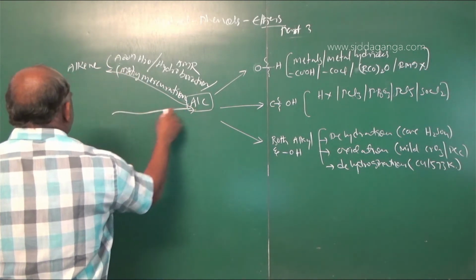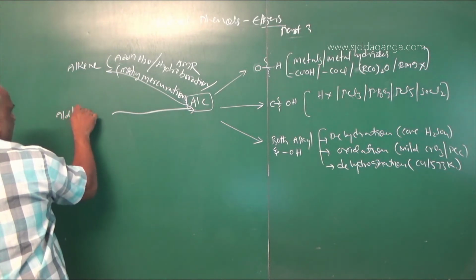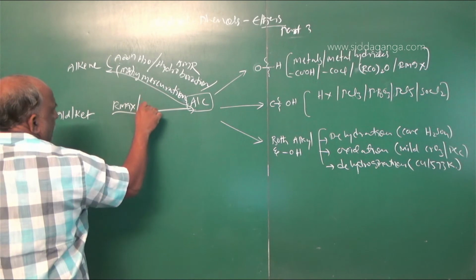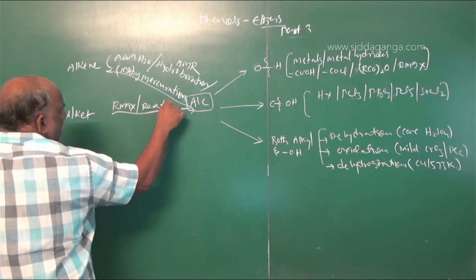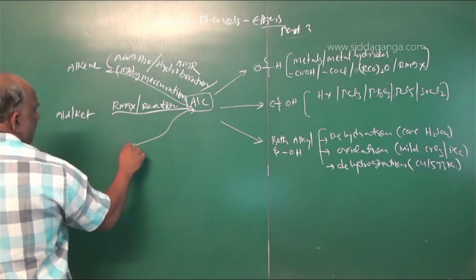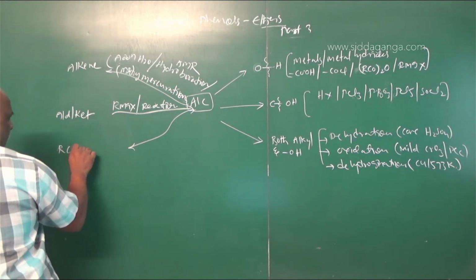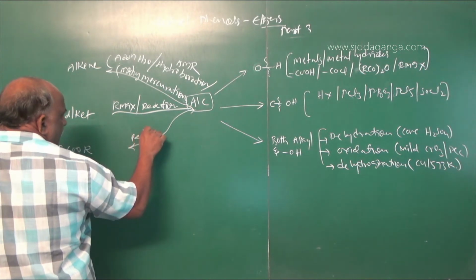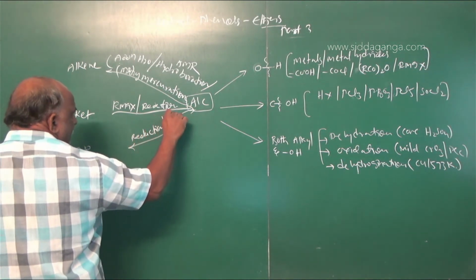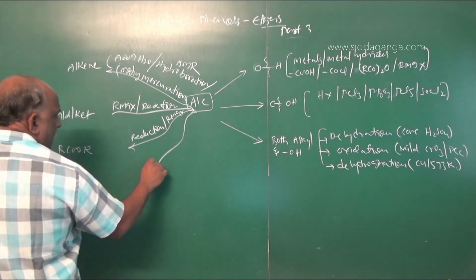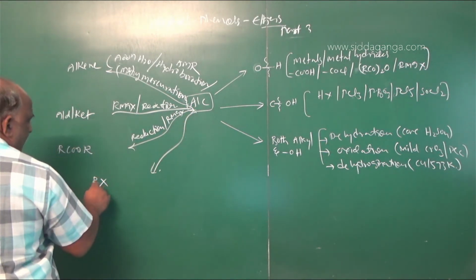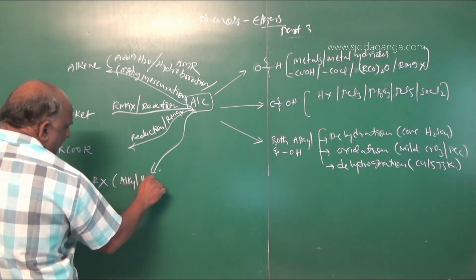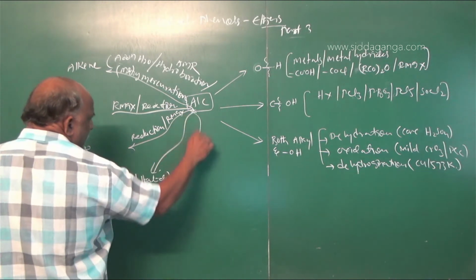And second one is aldehydes and ketones. Here number one is RMgX and second one is reduction. And third one is RCOOR. RCOOR is what? Ester. So here we should go with reduction and second one is RMgX. And fourth one is RX. RX means alkyl halides.